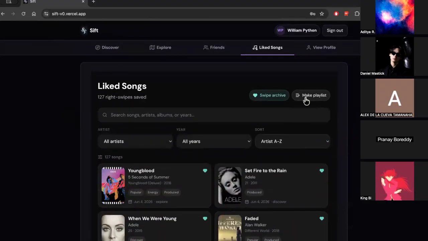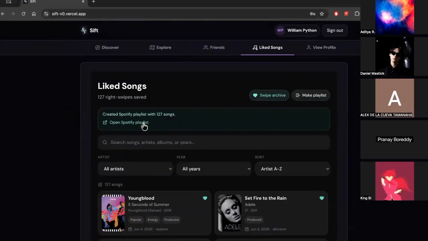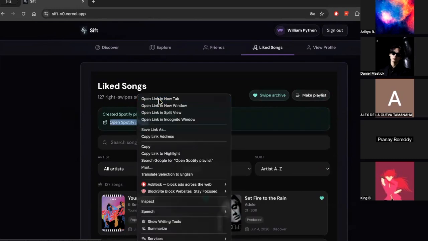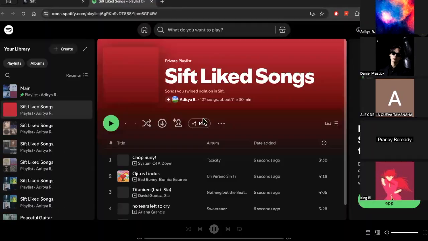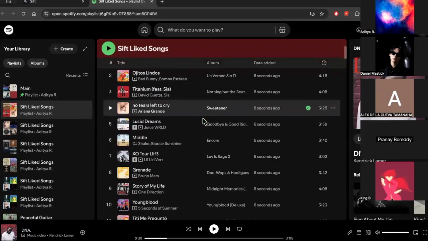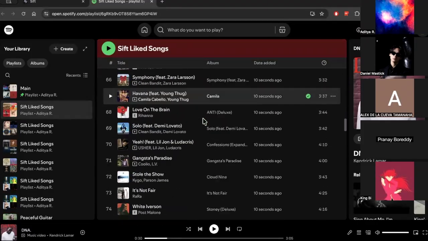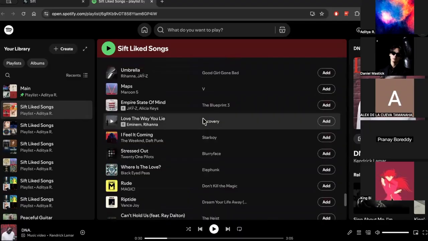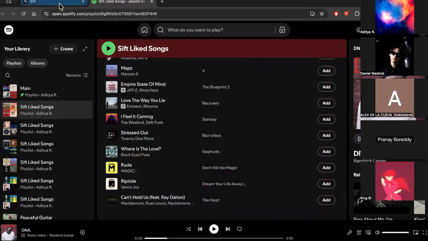And here's the part that ties it back to Spotify. With one click on Make Playlist, Sift automatically creates a Spotify playlist for your like songs and drops every track into it for you. When it's done, you get a direct link to open that playlist right in Spotify. So the songs that you discovered here don't just live in the app, they go straight into your real library.